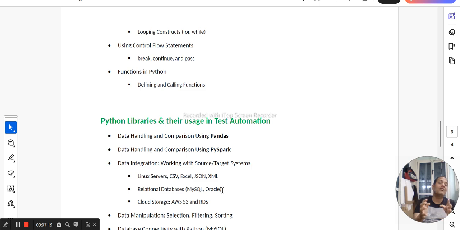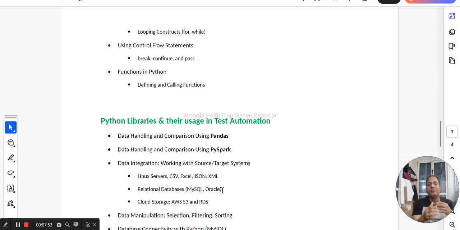Where huge amounts of data, big data, come in, that's where pandas tends to fail. That's the reason we also have to learn how to handle big data using PySpark, right? So we are going to master pandas and PySpark, and then we are going to do a lot of data integration with different servers, for example Linux, different types of files such as CSV, Excel, JSON, XML, different database connectivity, and also the cloud, because cloud is very important nowadays.